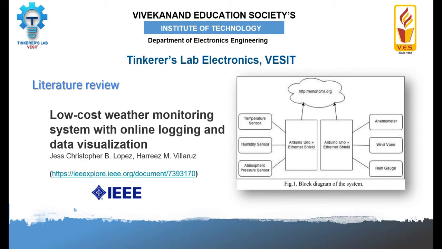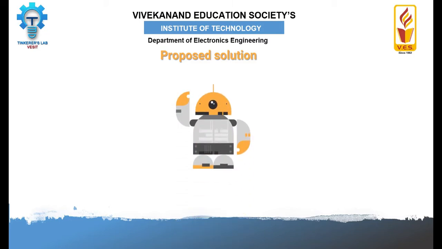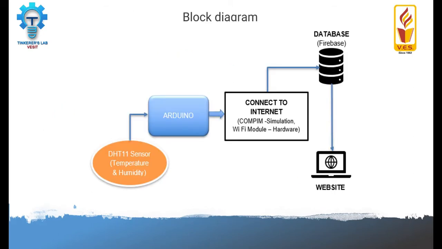So we followed this. Our proposed solution is that we will design a system which will measure the temperature and humidity conditions of the surrounding, and then this data will be processed and displayed on our website in a graphical manner. I use DHT11 sensor. This sensor measures temperature and humidity.